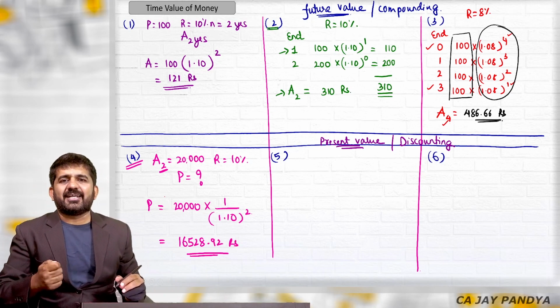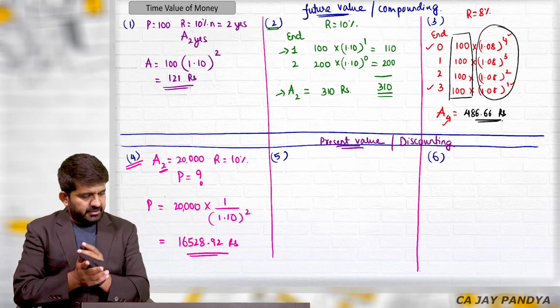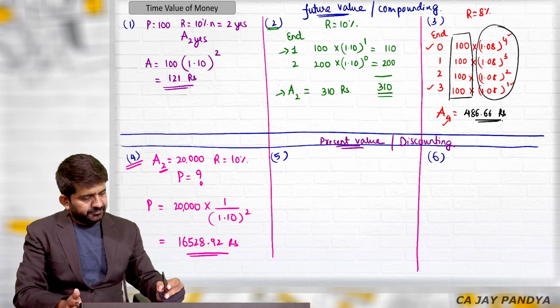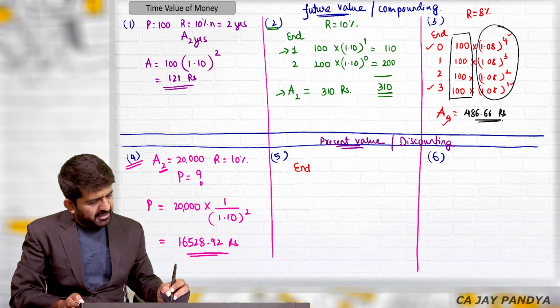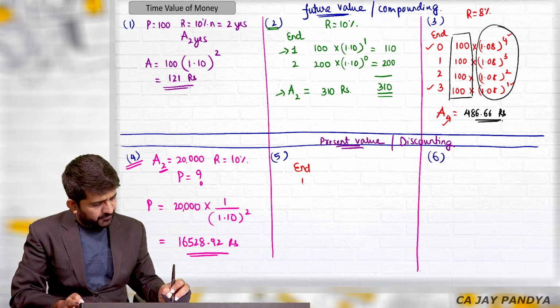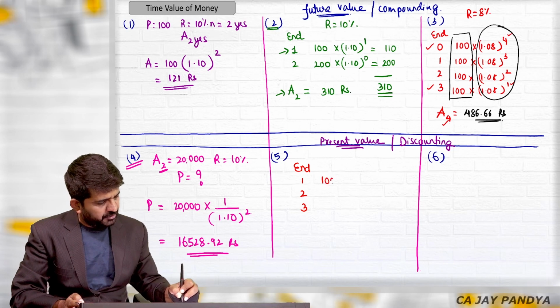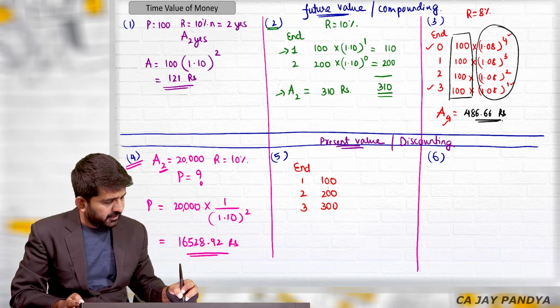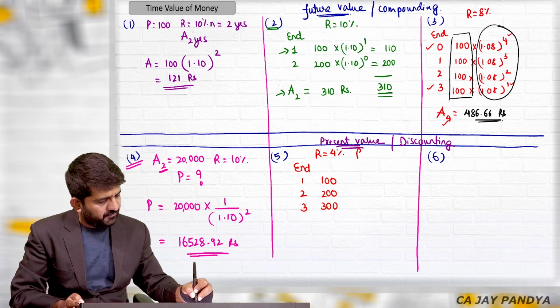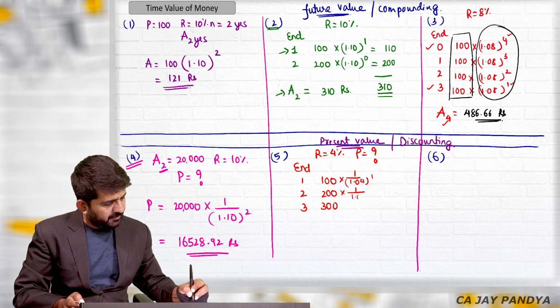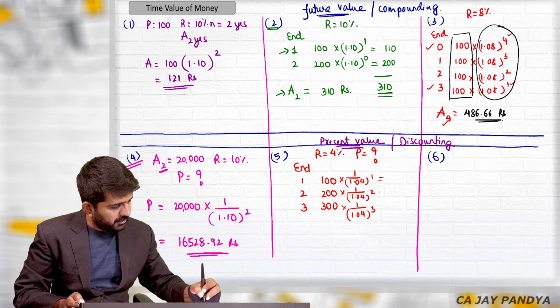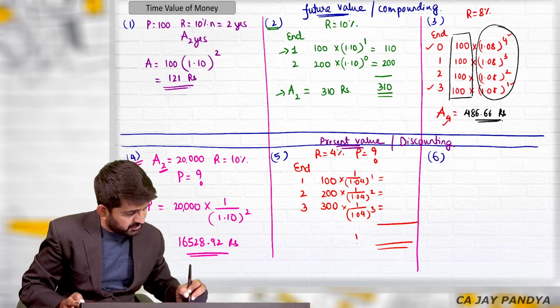So these are the fourth category of simple present value questions. Fifth one, which is different installments but present value questions. At the end of the first, second and third year, the amounts are 100, 200 and 300. Rate of interest is 4%. Find out the present value. How will you find out? 1 divided by 1.04 raised to 1, 1 divided by 1.04 raised to 2, 1 divided by 1.04 raised to 3. The summation of all these three answers will be the present value.